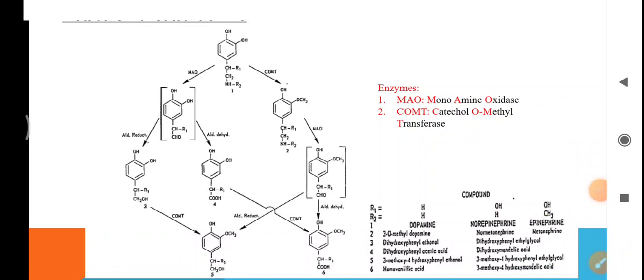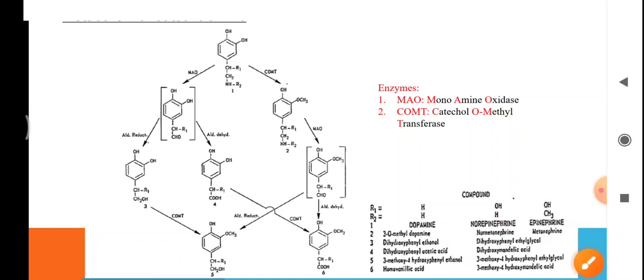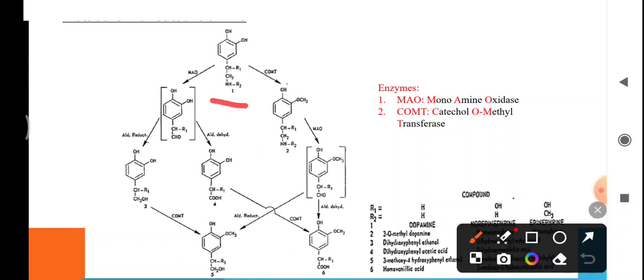Now let's take another example of norepinephrine. In this structure, if R1 is OH and R2 is H, then this structure is of norepinephrine. Norepinephrine, when catalyzed by MAO, is converted into a glycol aldehyde, that is 3,4-dihydroxyphenyl glycol aldehyde, in which this CH2NH2 group is converted to CHO group.